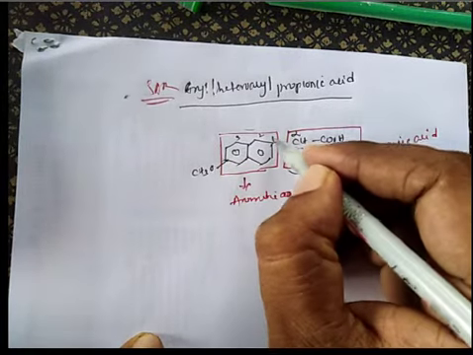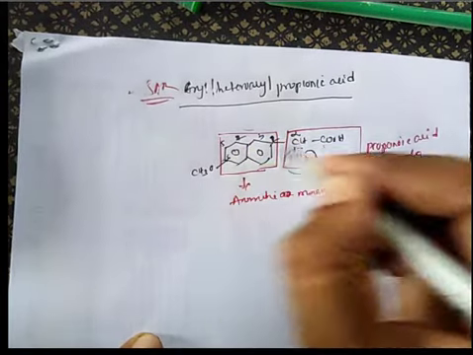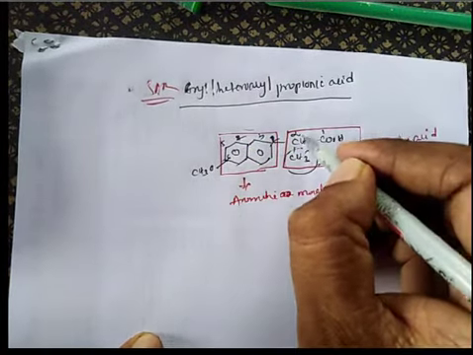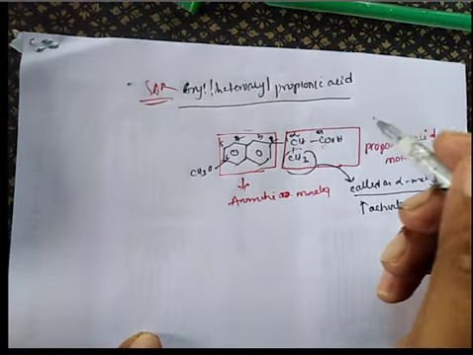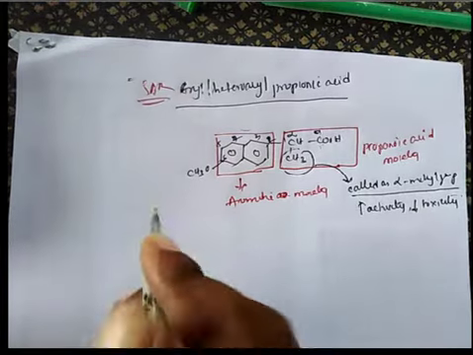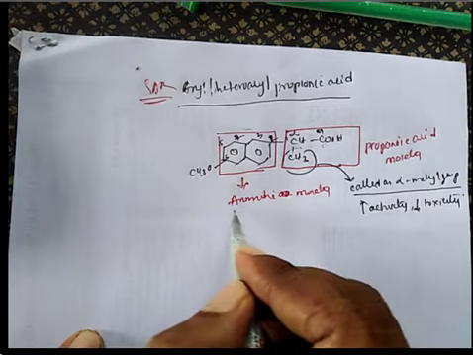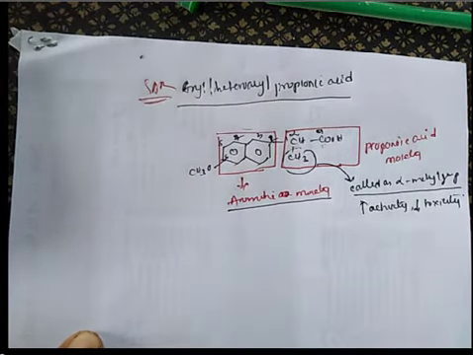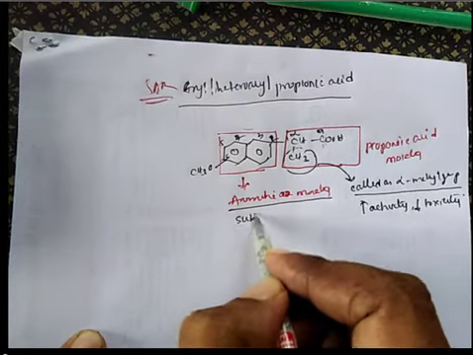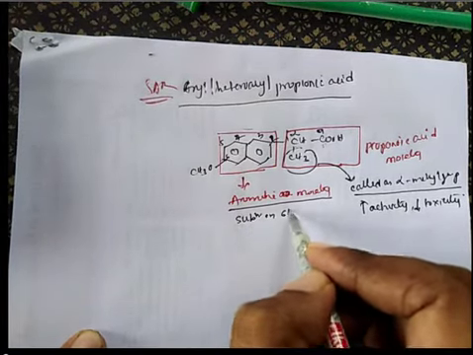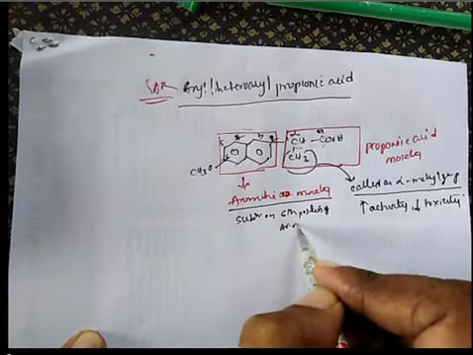Okay, it becomes 2 3 4 5 6, it becomes 1. Okay, substitution at the sixth position of the aromatic ring. What you have to cover under the aromatic moiety is substitution on the sixth position of the aromatic ring